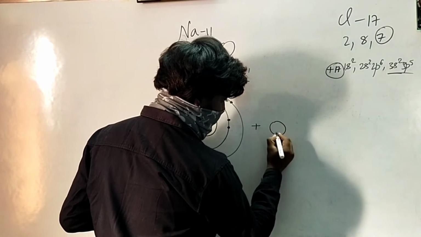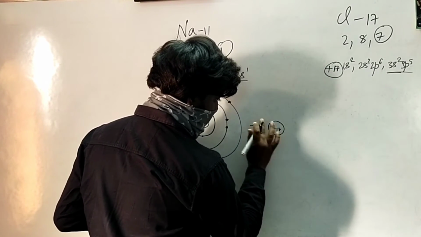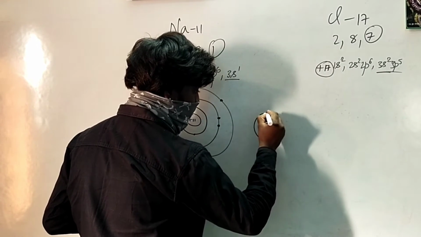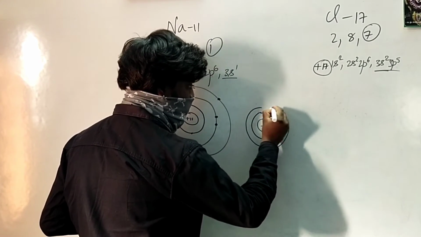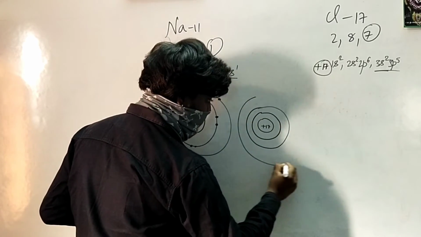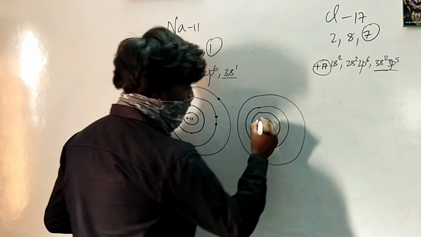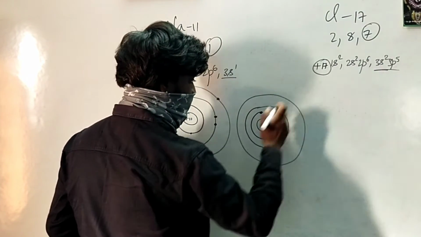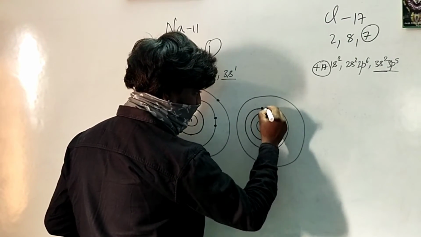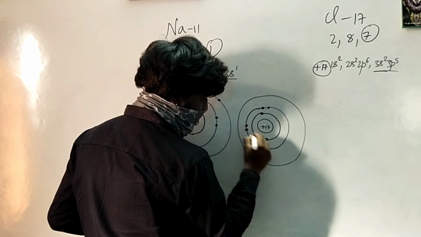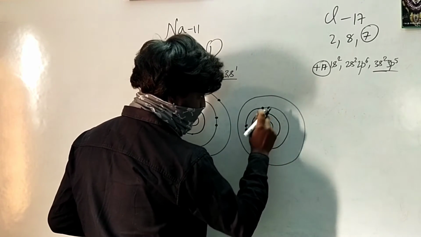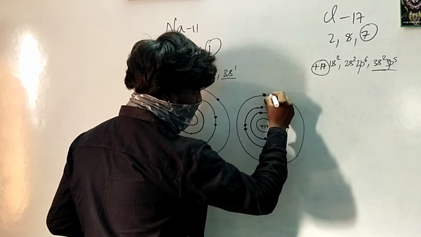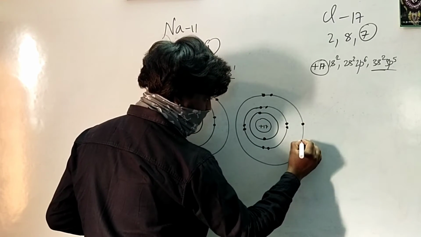Now let me write the chlorine. Chlorine has 17 positive charges, and this is the first shell, this is the second shell, and this is the third shell. The first shell contains 2 electrons, the second shell contains 8 electrons, and the third shell contains 7 electrons.